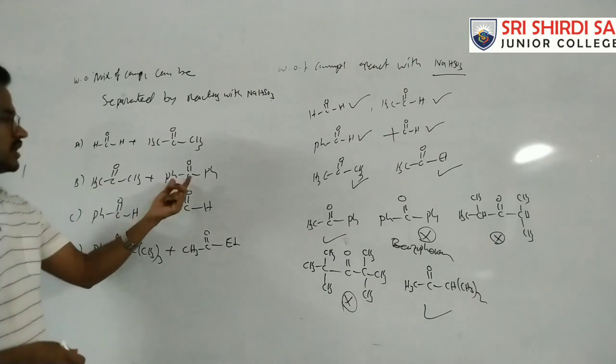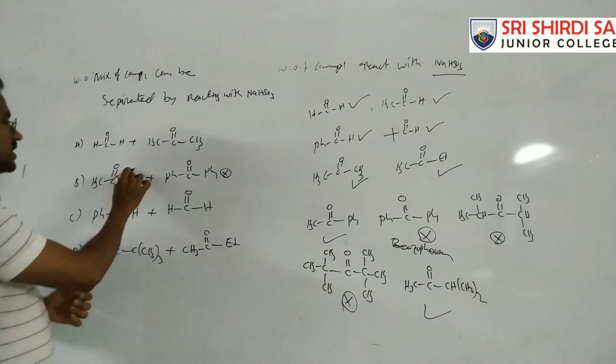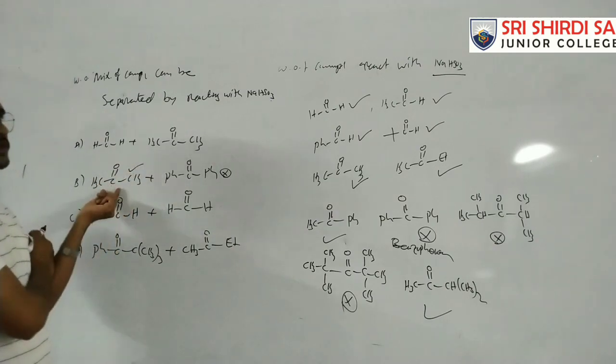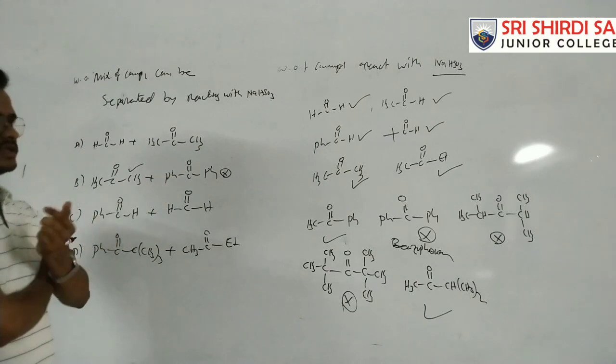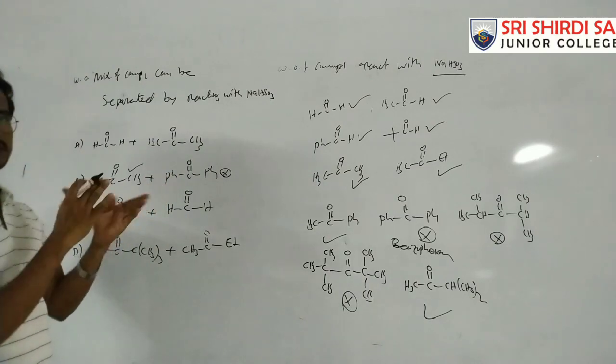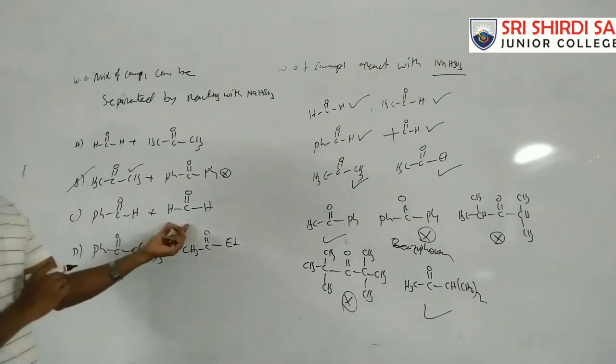Here acetone and benzophenone. Benzophenone does not react with sodium bisulfite. Acetone forms an insoluble precipitate and benzophenone does not, so there is a difference in the reaction. So we can separate these two. So B.